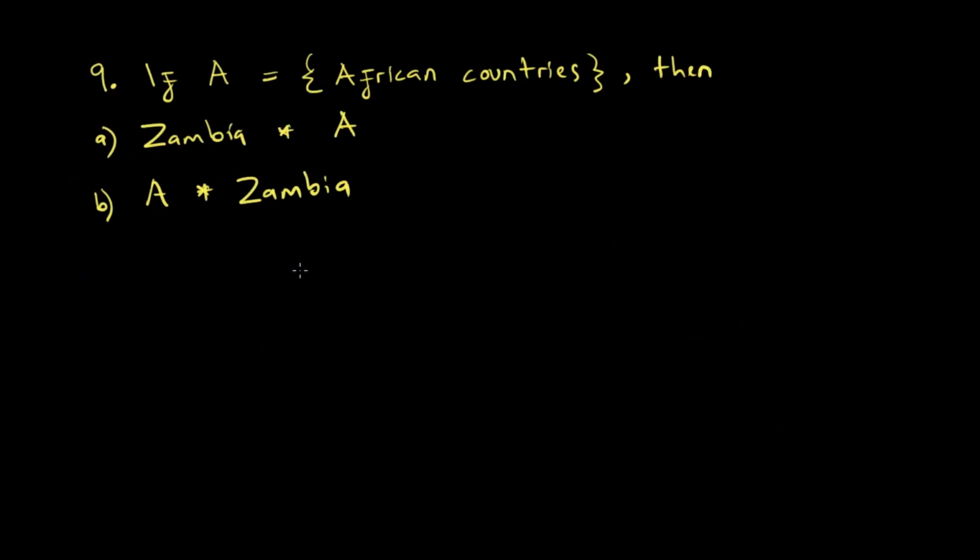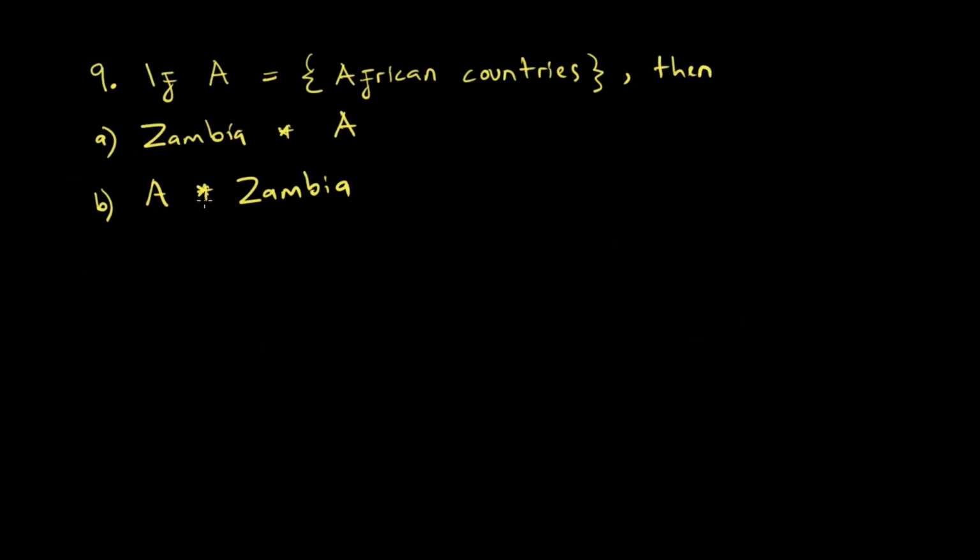So this question is actually following question number 8. It was saying we have to replace the star with a symbol used in sets, a set notation symbol. So we need to relate Zambia to African countries because we have been told that A is a set of what?